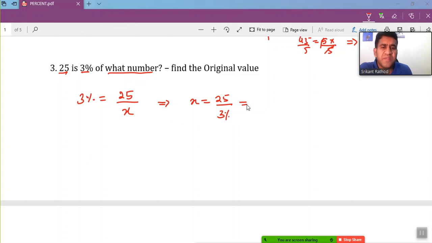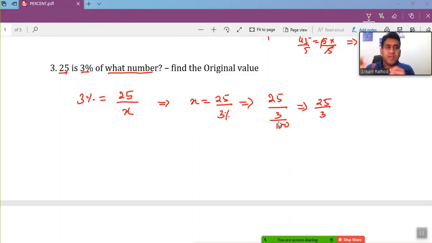So how do we simplify this? 3% can be written as 3 by 100, or we can also say 0.03, or you can write it in this way. So 3 by 100. So this further can be written as 25 divided by 3 by 100.